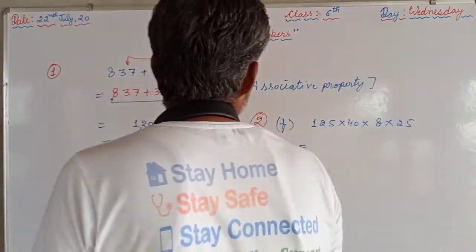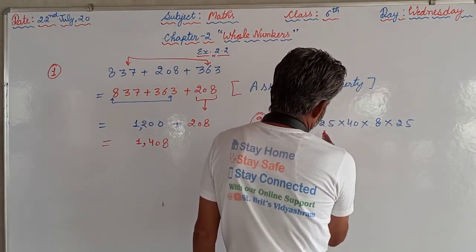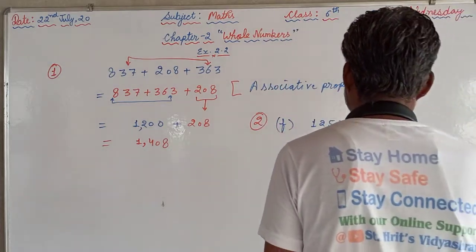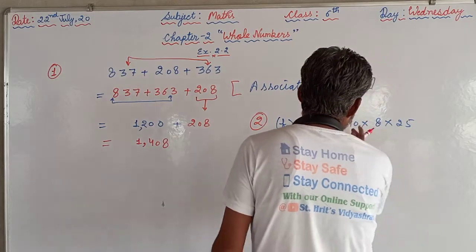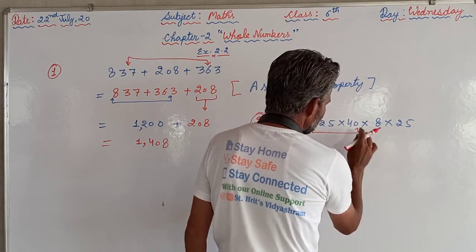There is no need, because directly we can multiply these two first. We will get 0, 1 zero is there.